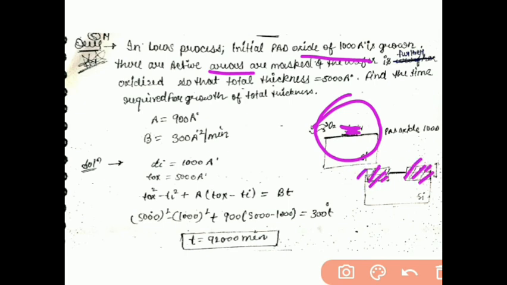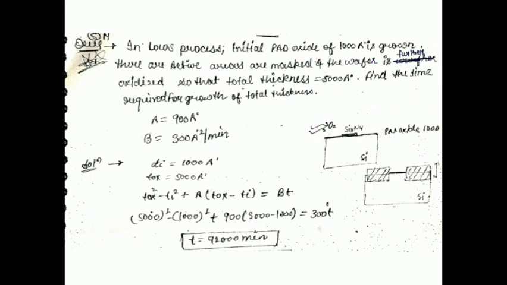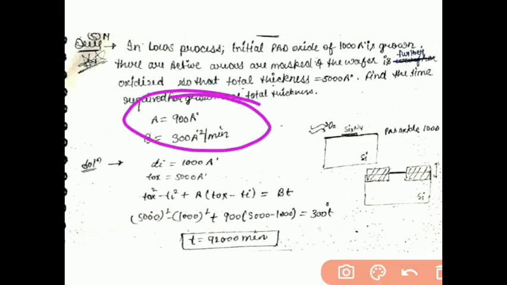You can see in the diagram, this is the oxide layer, this is the oxide layer. The initial thickness of the pad oxide is given, it is 1000 angstrom, and the final thickness is also given, which is 5000 angstrom, and the B and A values are also given. Put these values into the formula and get the answer for t, which is 92,000 minutes, and you can convert it into hours as well. So this is all about oxidation problems.